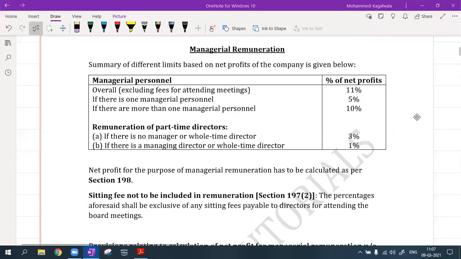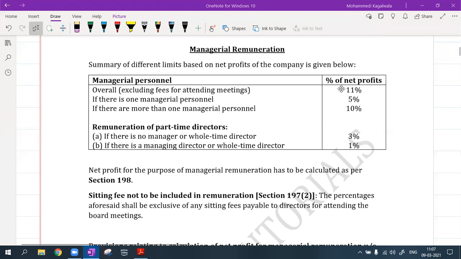Let's begin with this chapter today, managerial remuneration. It is a part of another chapter. The other day when I explained to you all that this is a part of the other chapter as well. In that entire chapter is theory; only managerial remuneration is where we will have practicals to be solved. Now, to understand first what is managerial remuneration.